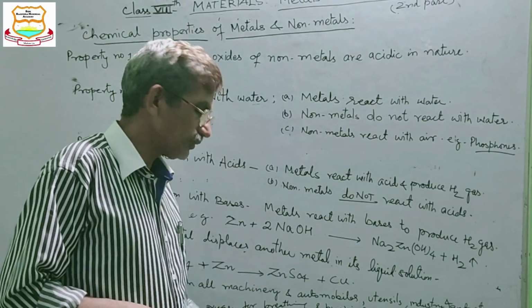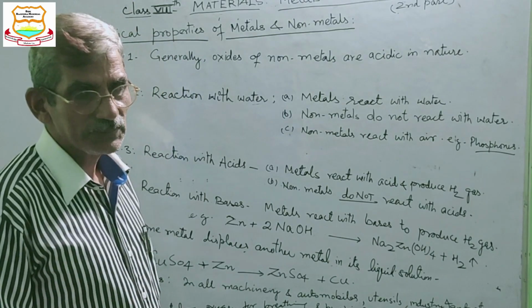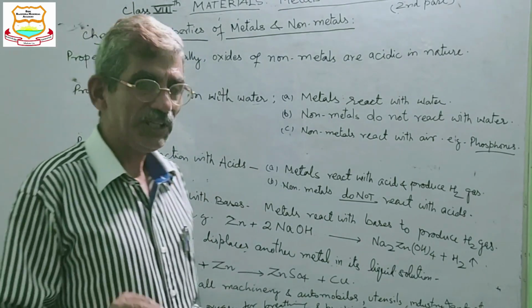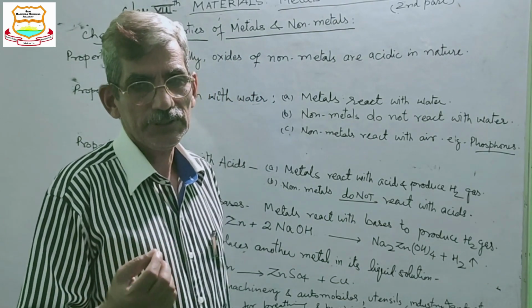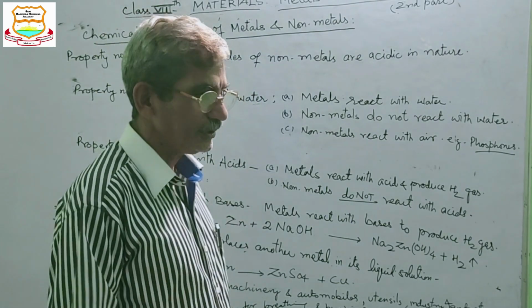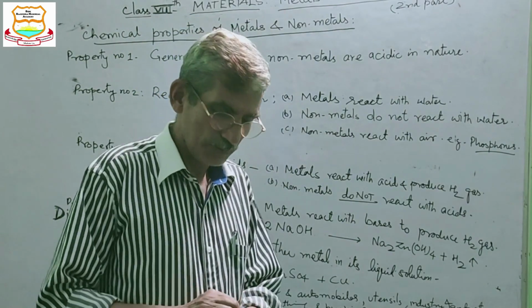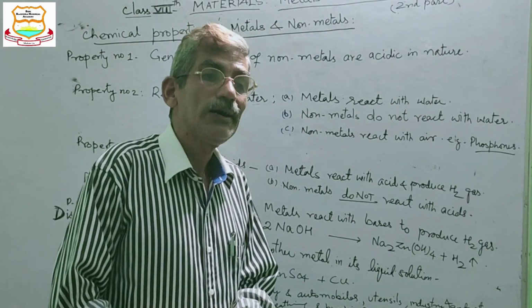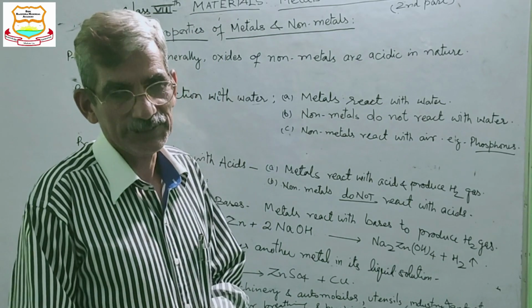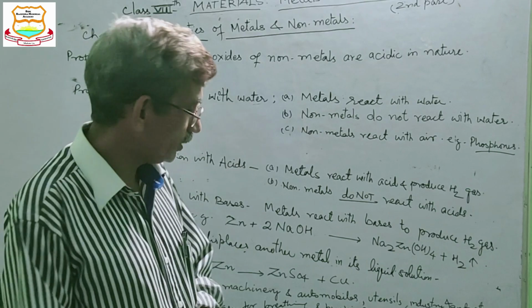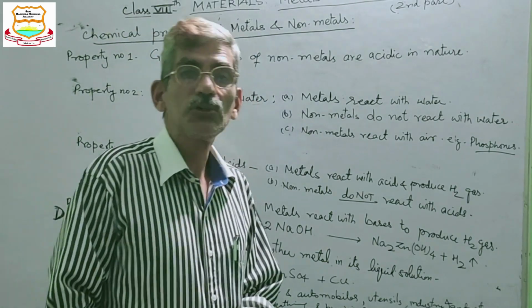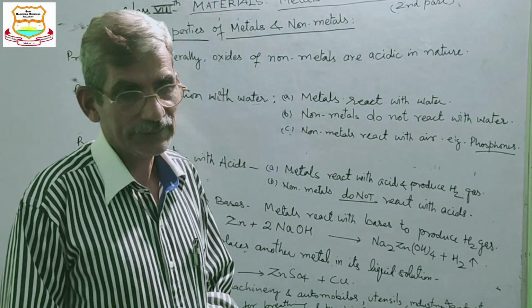Non-metals are used in water purification systems and in making antiseptic solutions. For example, iodine is used in sterilizing agent solutions and as an antiseptic, and non-metals are also used in crackers.